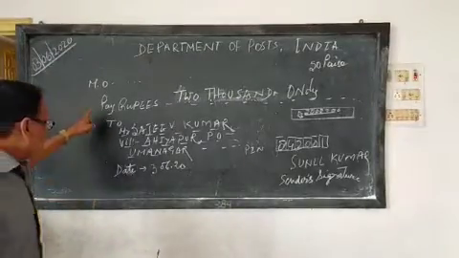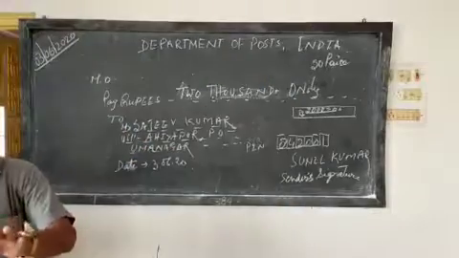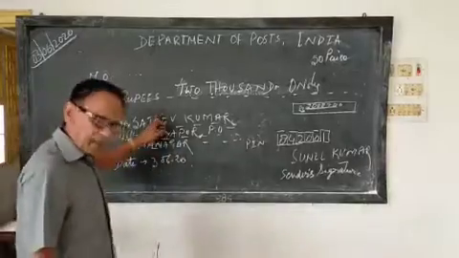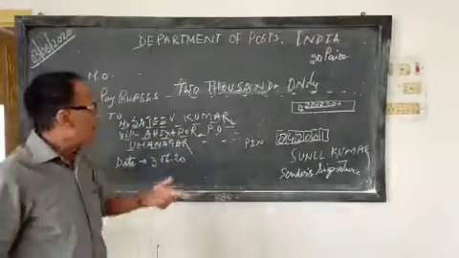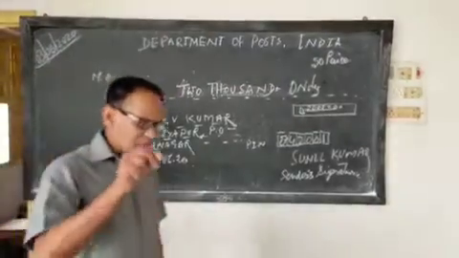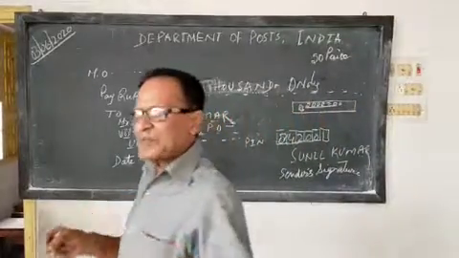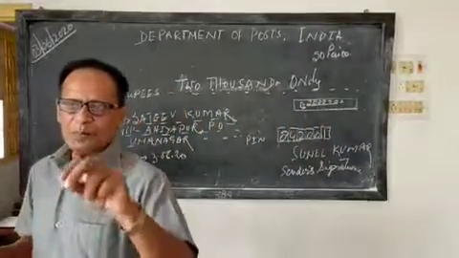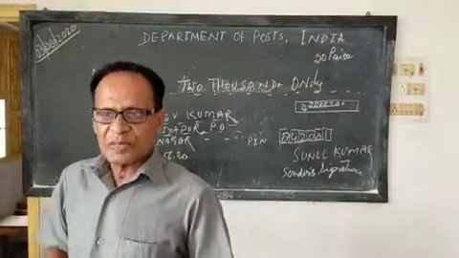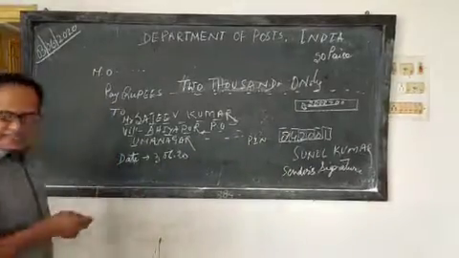Now this money order form has different parts. This form, after filling it in, you will give to the clerk of the post office. He will receive the money. You will have to pay the money in cash to him. And after that, so many parts have been filled in by him, and an acknowledgement receipt will be issued by the clerk of the post office to you, and there will also be an acknowledgement that will be received. Now here, I am going to discuss the address and addressee.